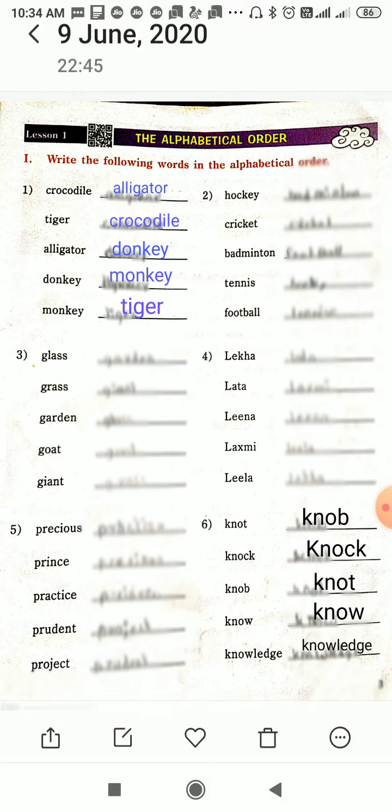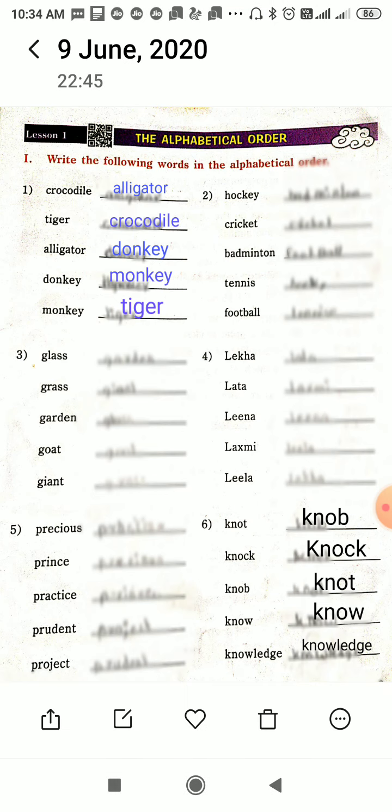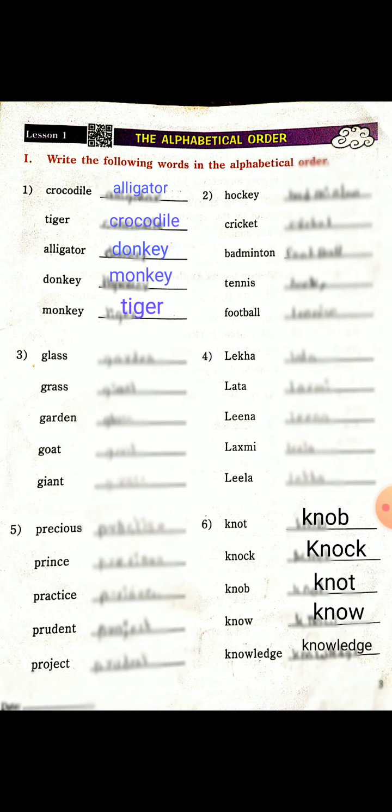Make a minimum of 2 groups and arrange them in alphabetical order. If you don't understand, please ask me, and those who understand, they have to solve.